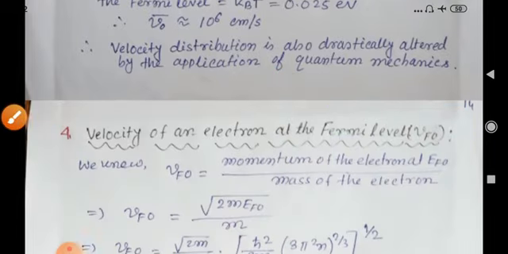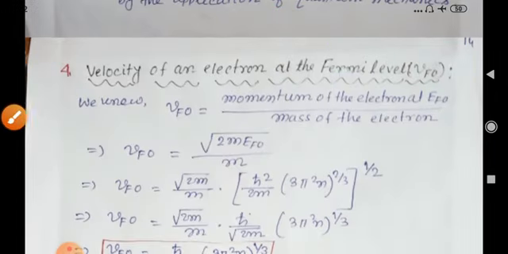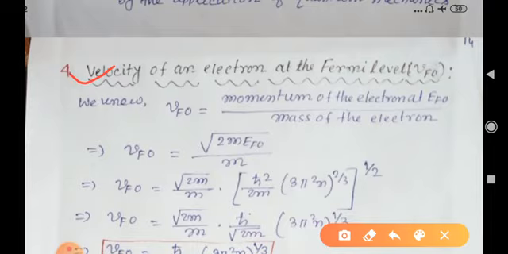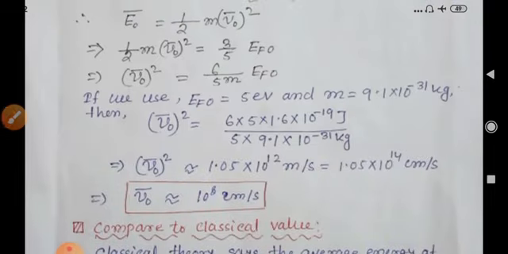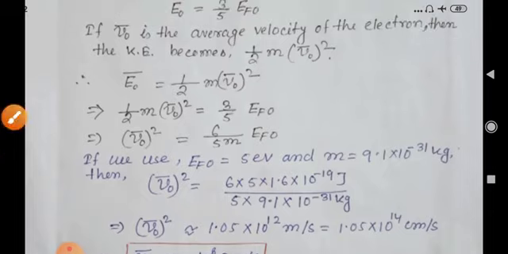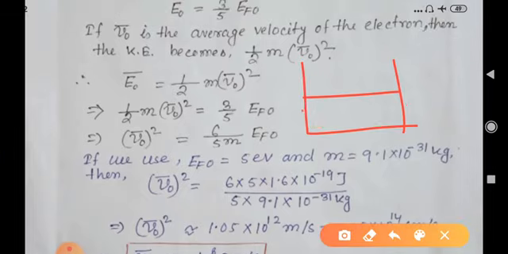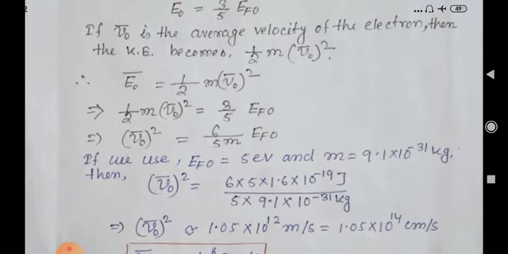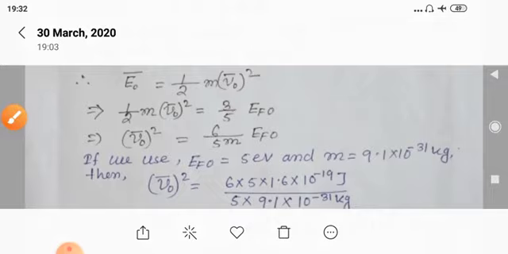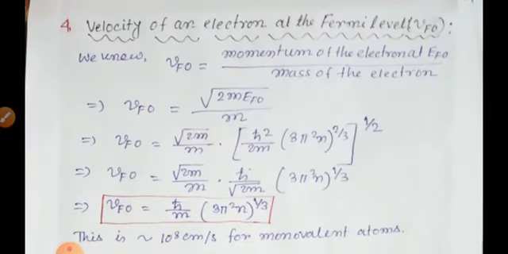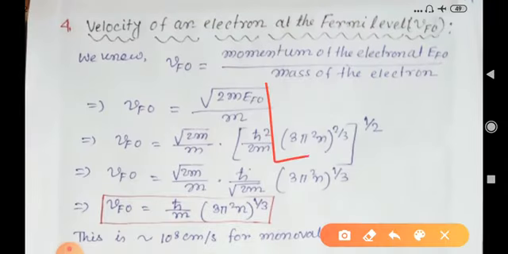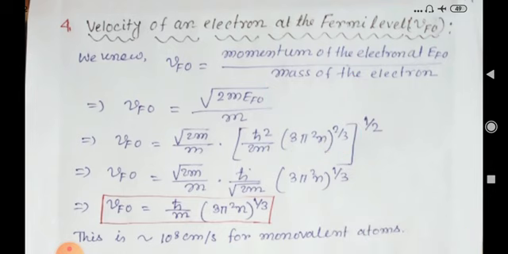Now we would like to move to another parameter, that is the velocity of an electron at the Fermi level. In the previous one we found the average velocity of electrons within the range of 0 to EF0. But right now we would like to find the expression for the velocity of an electron if this electron is at the Fermi level EF0.